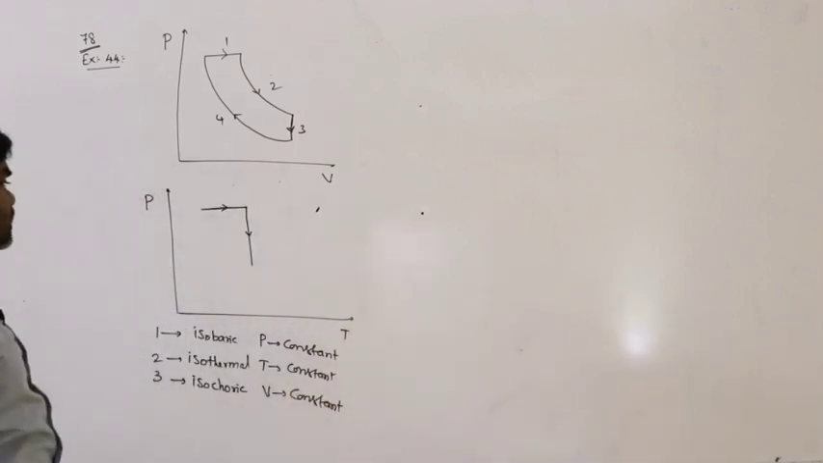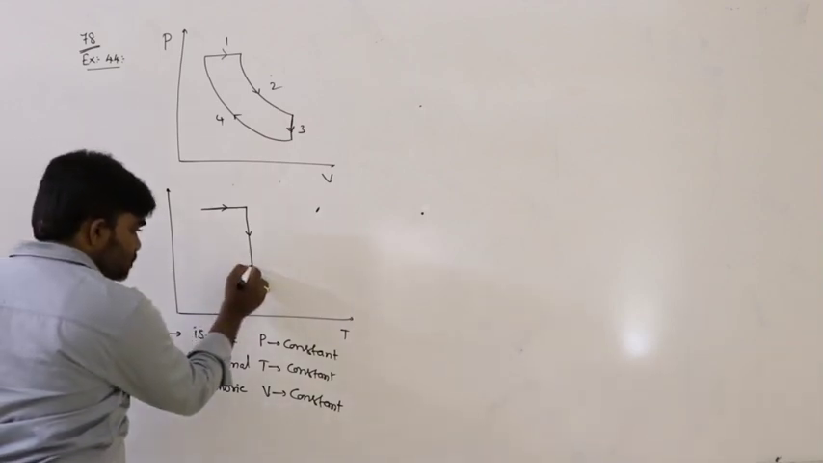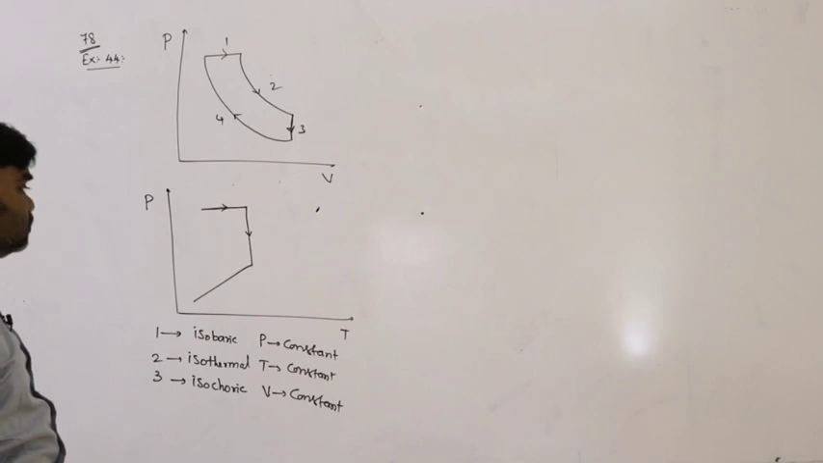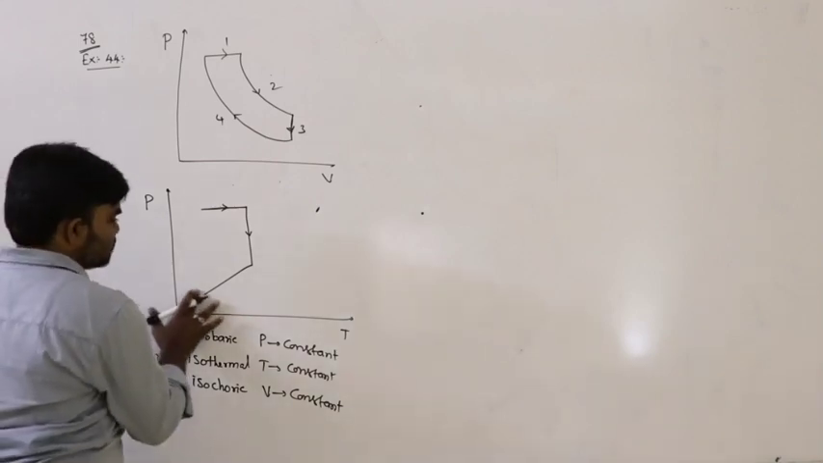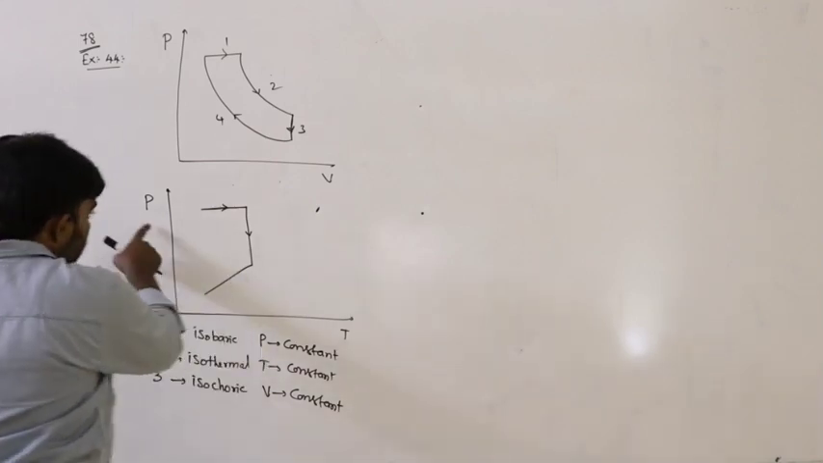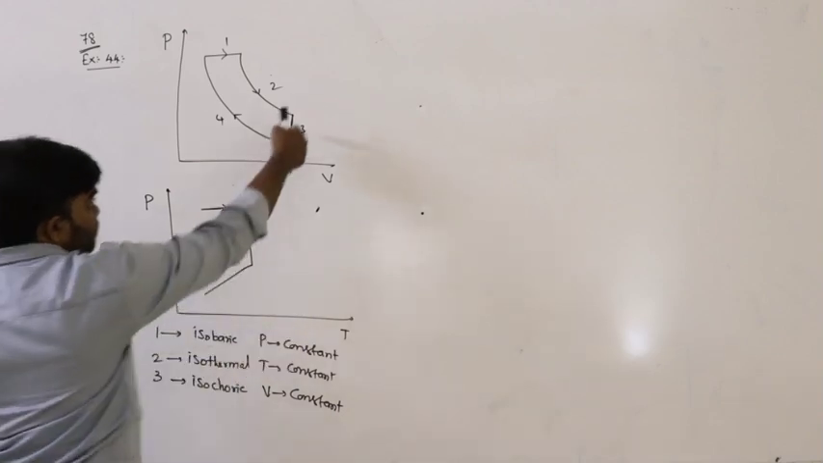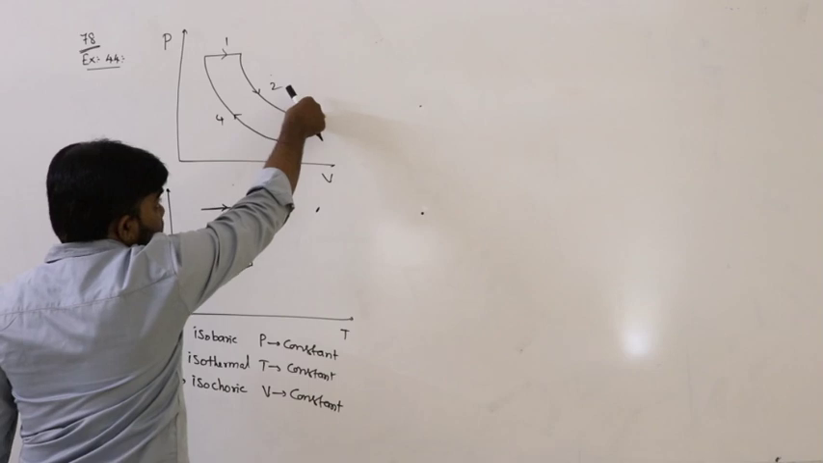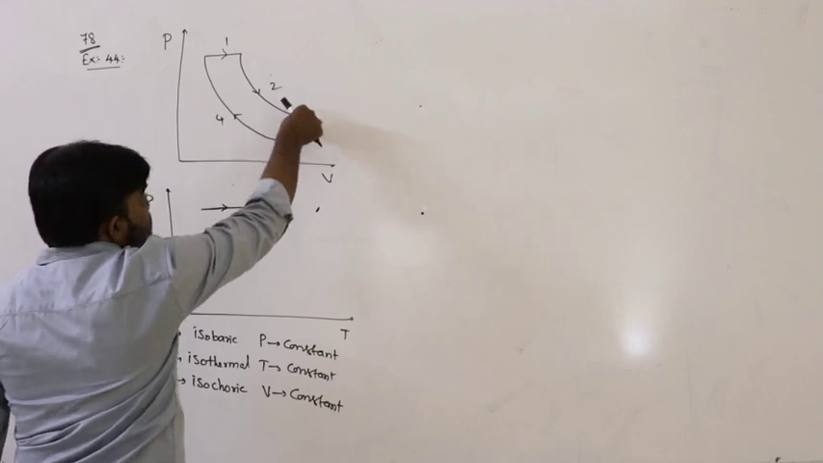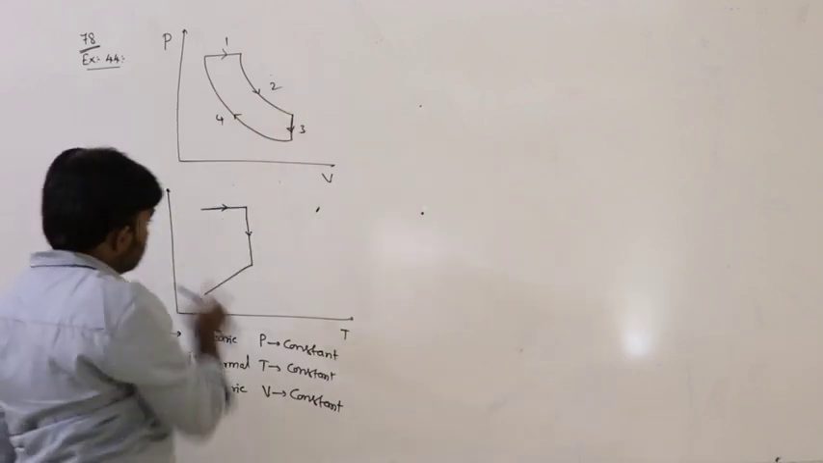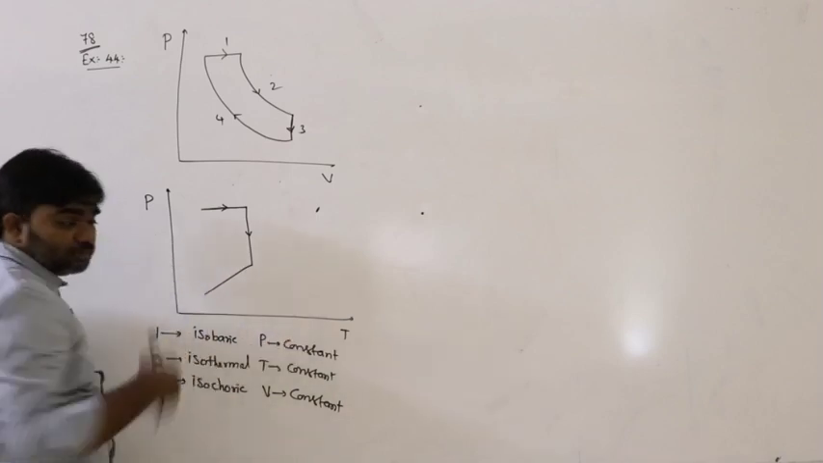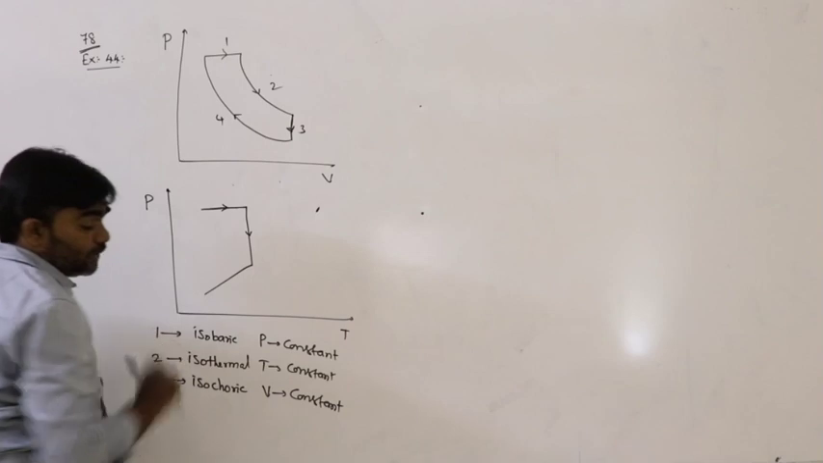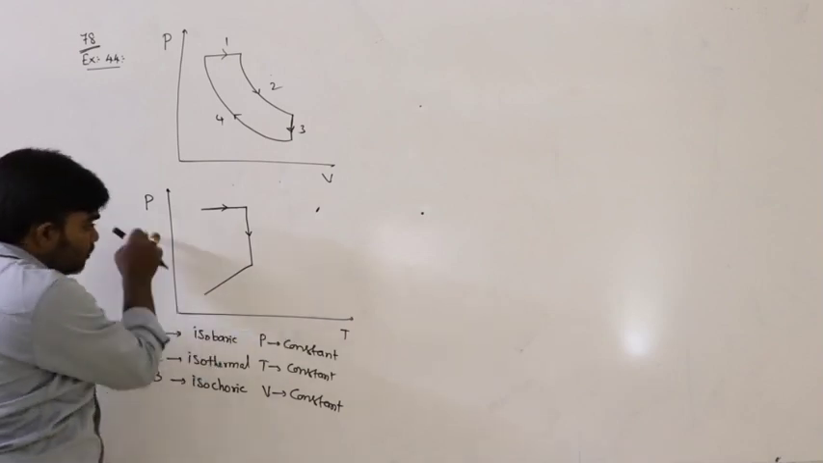If volume remains constant, what is the shape of the graph? A straight line passing through the origin. That is the shape, because we are drawing the graph between pressure and temperature. In the pressure-volume graph, constant volume means a straight line parallel to the pressure axis. But here there is no volume term. Listen carefully: this is drawn between pressure and temperature, and there is no volume axis here.